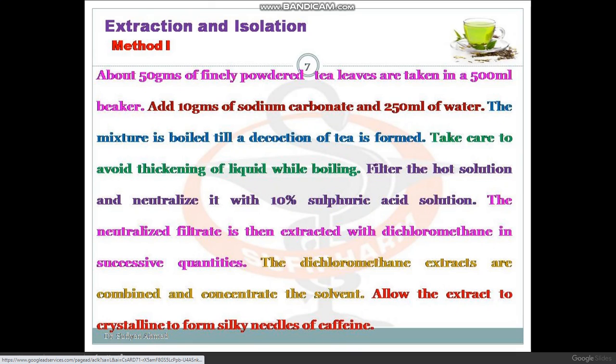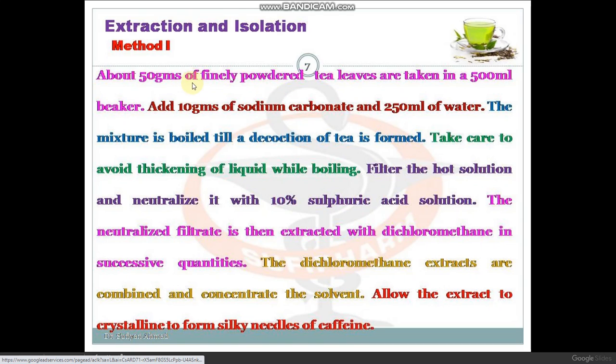So first of all, you have to take the sample. You will take tea leaves. Suppose in this case tea leaves are taken, and first of all you will subject it to pulverization. You will powder it. Okay, and you will add sodium carbonate into it. Then you will mix this and boil it. You will prepare a decoction just like tea. You will boil it till a decoction of tea is formed.